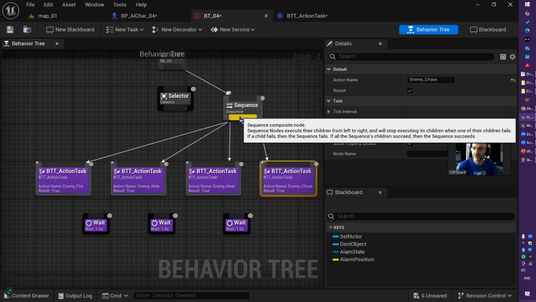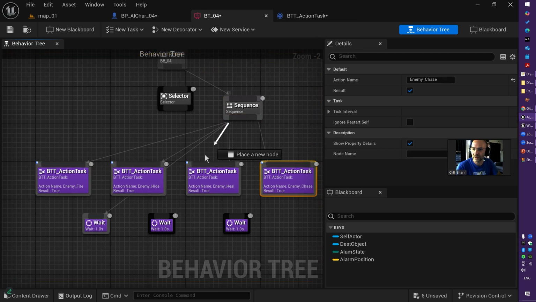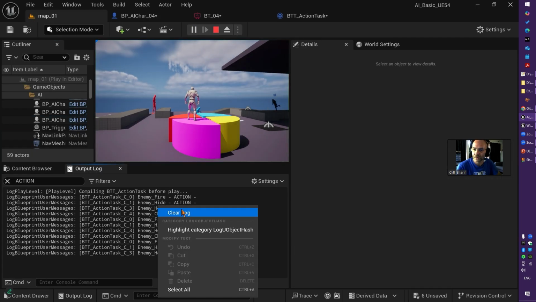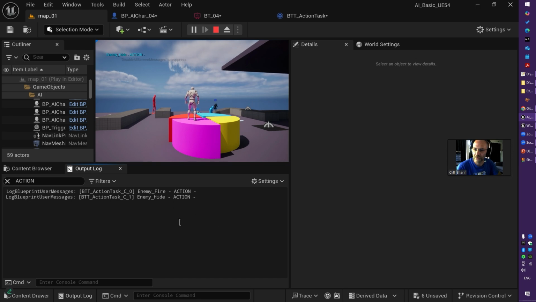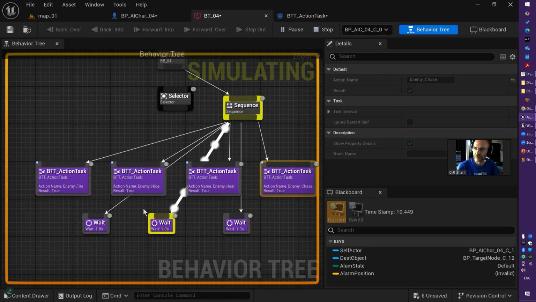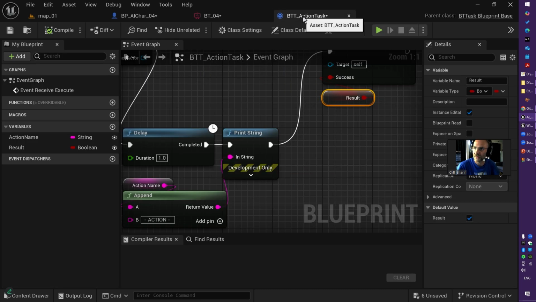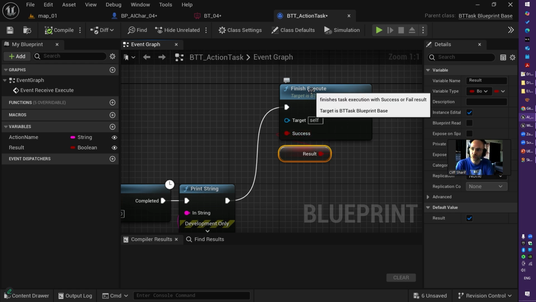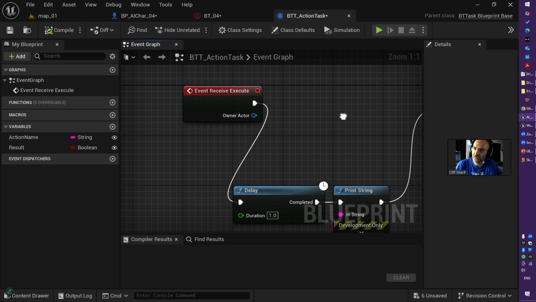Perfect. I can even put some wait between these tasks to make it time-based. Clear log: fire, wait, and then hide, wait, and then heal, wait, and then chase, wait. Here we go, wait, wait, and then wait, like this. Perfect. That's how a sequence is working. You need to send success to your task for the sequence to pass to the next one, and you need to finish the execute if you use receive execute.